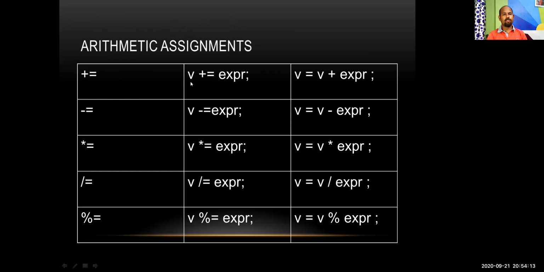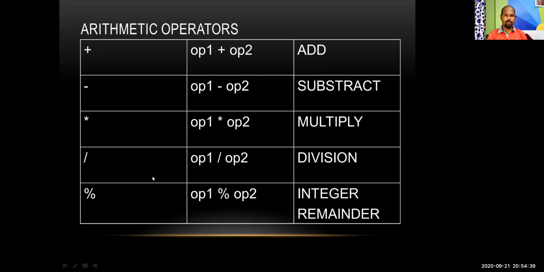Plus equal to means, suppose b plus equal to expression means b is equal to b plus expression. So if the previous value of b is suppose 5 and expression is 2, so 5 plus 2, 7. So new value of the variable b will be 7 in this case. So this way there are 5 combinations of arithmetic assignments.